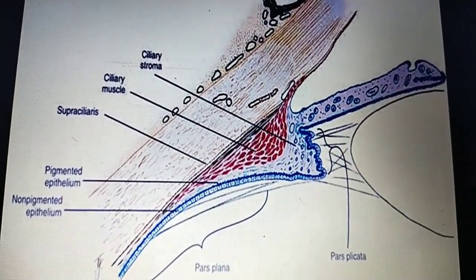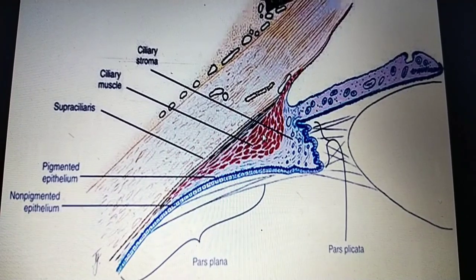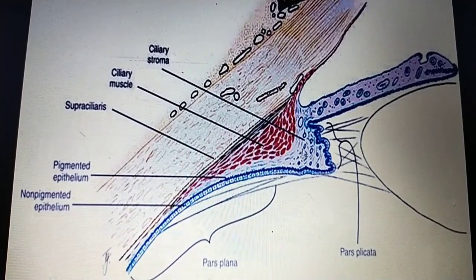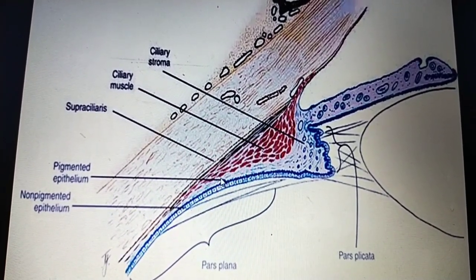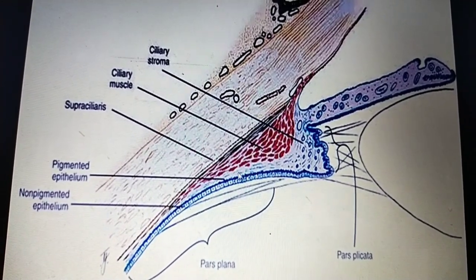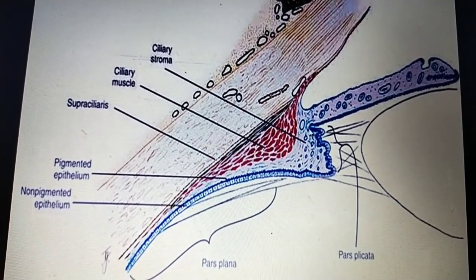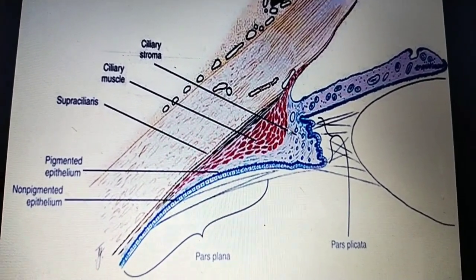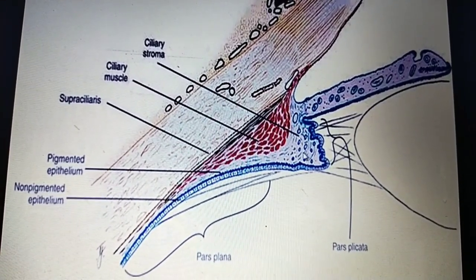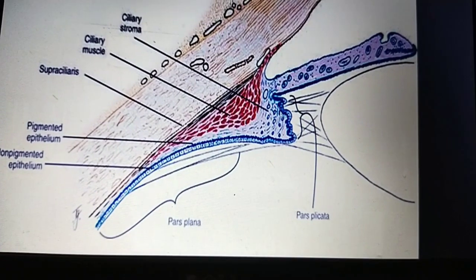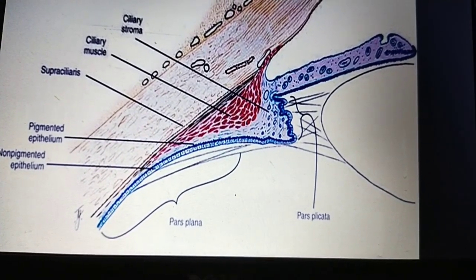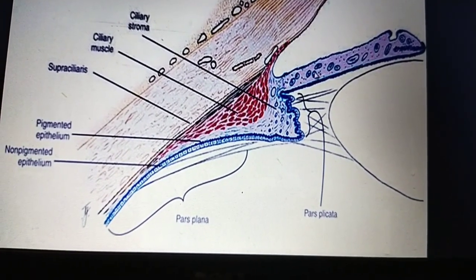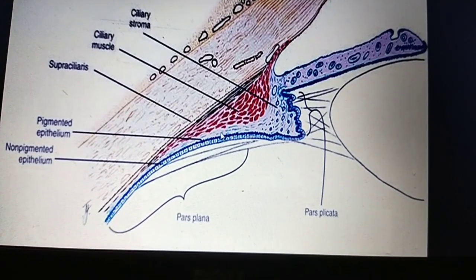You can see here, this is the ciliary stroma. It is thin towards the pars plana and thick towards the pars plicata. It is a connective tissue that is highly vascularized; you can see the small vascular structures here. It is thick towards the pars plicata, which is continuous with and attached to the iris.